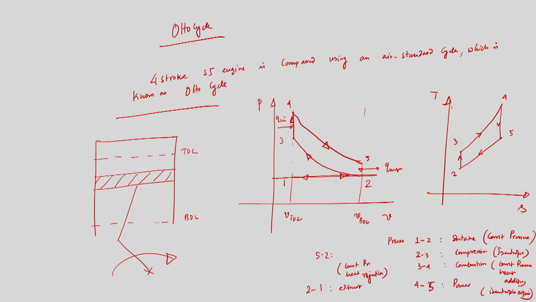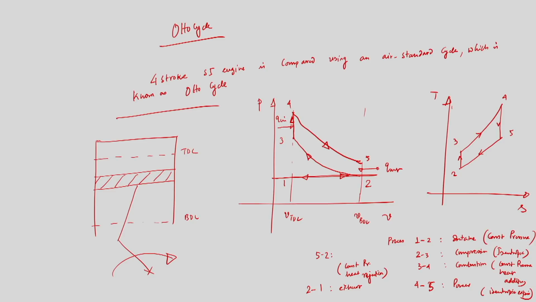So 2 to 3 is the isentropic compression, 3 to 4 is constant pressure heat addition, that is mimicking the combustion process. Then 4 to 5 is the isentropic expansion, where temperature falls, and 5 to 2 is heat rejection, and that is what we have shown over here. So in 2 to 3 and 4 to 5 entropy remains the same, so those are isentropic processes, while 3 to 4 and 5 to 2 are constant pressure heat addition and heat rejection processes. So this is heat rejection Q out and this is heat addition Q in.